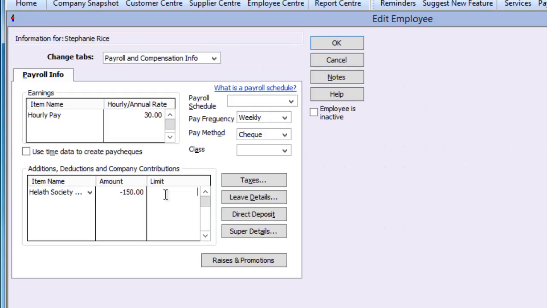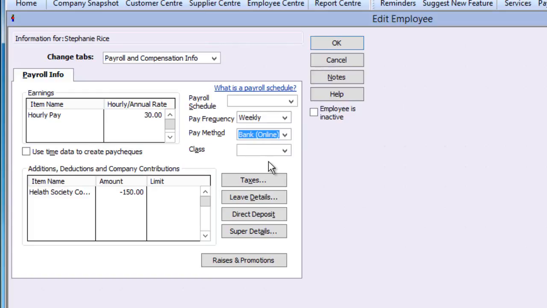On the right side of the panel, we can enter the pay frequency, weekly, fortnightly, etc., and the pay method, cash, cheque or online. Please note, online refers to sending payment instructions to your bank via ABA files, created by Reckon Accounts Hosted and uploaded to your business banking internet portal.